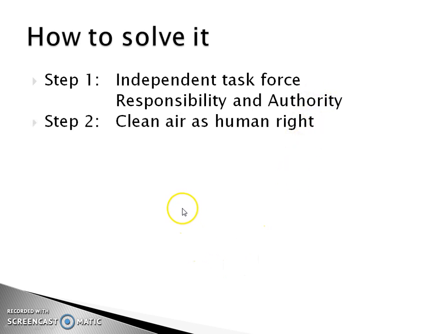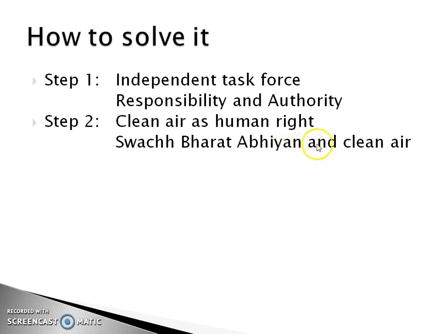Second thing is, we have to ensure, and if we want, we can also change our constitution and add clean air as a fundamental human right. Now we can associate Swachh Bharat Abhiyan and clean air with the Swachh Bharat tax, which is collected on different services.